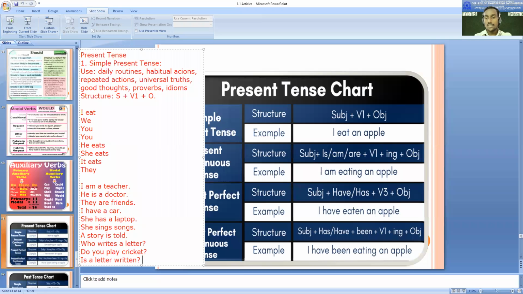So now read these examples and tell me. Are these all sentences right here in this simple present tense, or are some of the sentences not in simple present tense? We'll go one by one. I'm a teacher. So will you tell me what is the tense of this sentence? Present continuous tense. Present continuous tense. Simple present tense. Simple present tense.